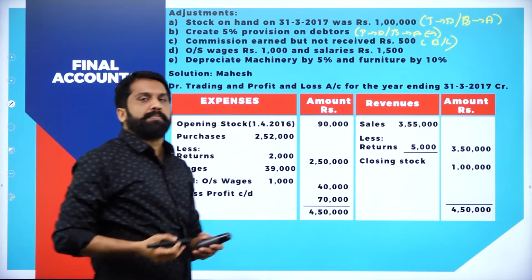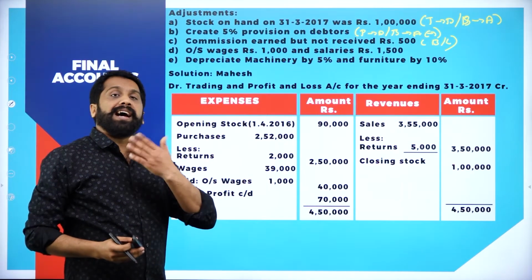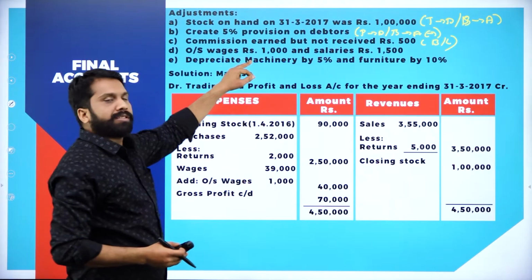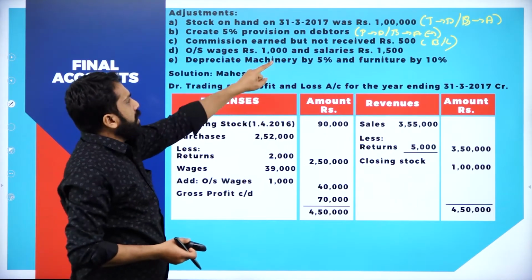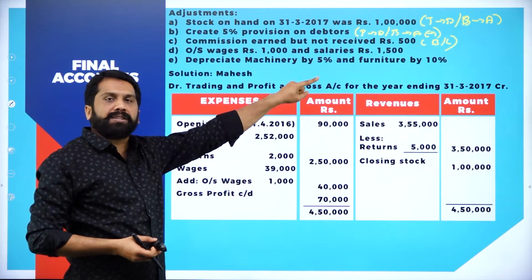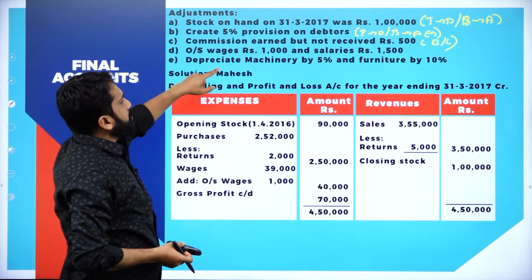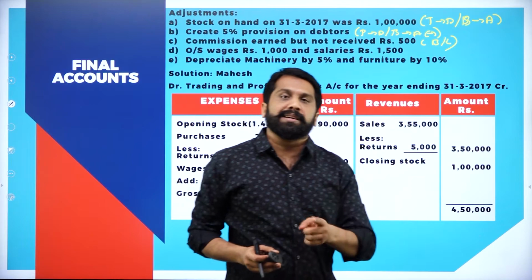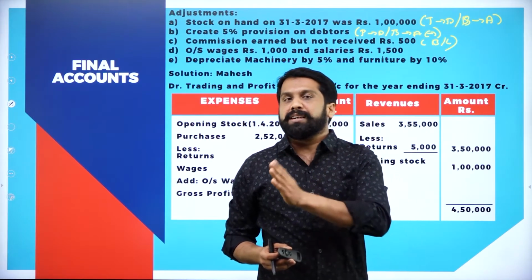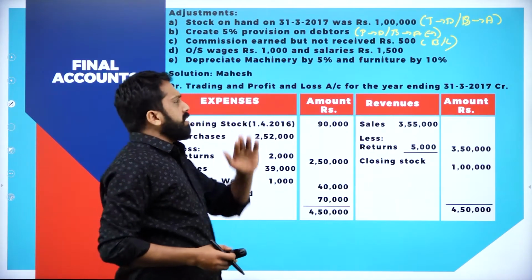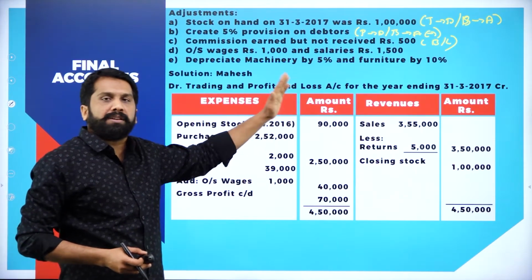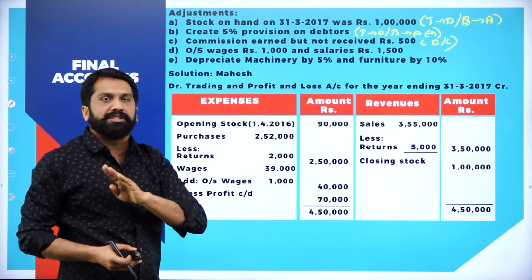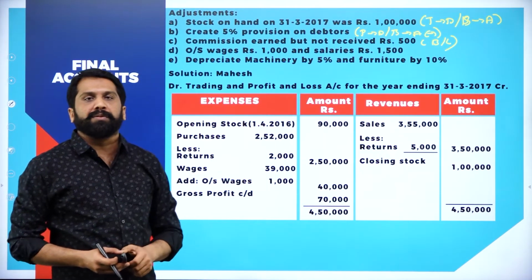One more effect is simple. If it is outstanding means what? Add. Add to what? Commission. Outstanding wages. Add to wages. And salary. Add to salary. Depreciation, machinery, easy. One will be P&L account debit side. One more will be balance sheet asset minus. So, same kind of adjustment you are getting from problem number 1. There is no change in these kind of problems.